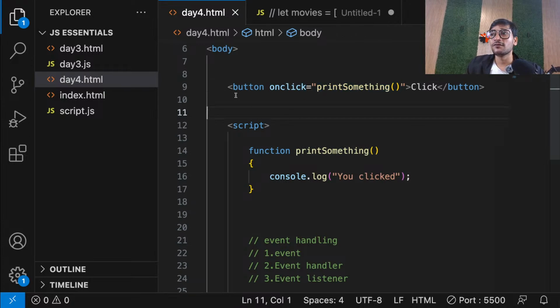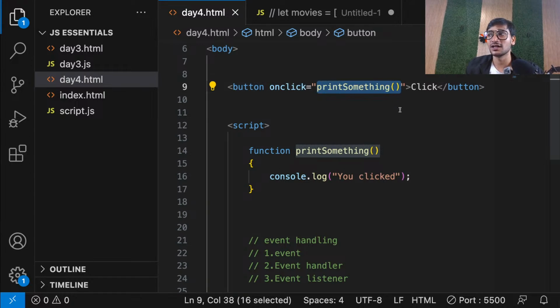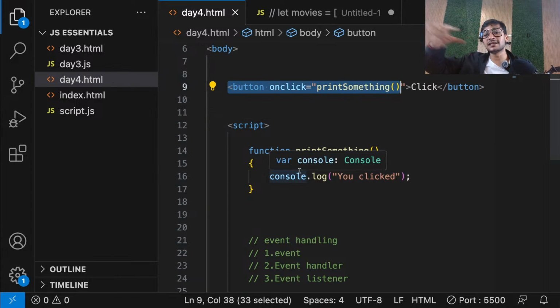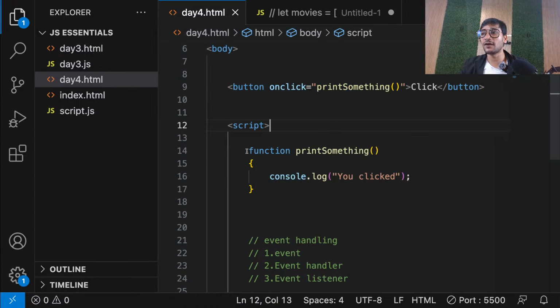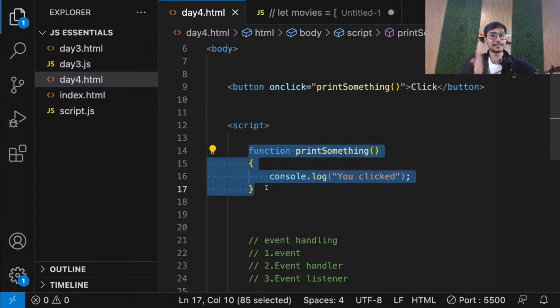So now, whenever someone performs a click event on this button, it knows that I need to call this function. So this button is our event handler. The click that I'm going to be performing is my event. And this function is my event listener, because it is sitting, and as soon as you perform the event, it will be called and executed. That's why it's called an event listener. This function is an event listener because it is listening. As soon as you perform the event, this code will be executed.